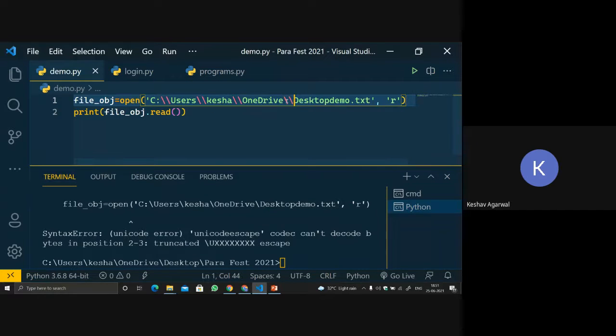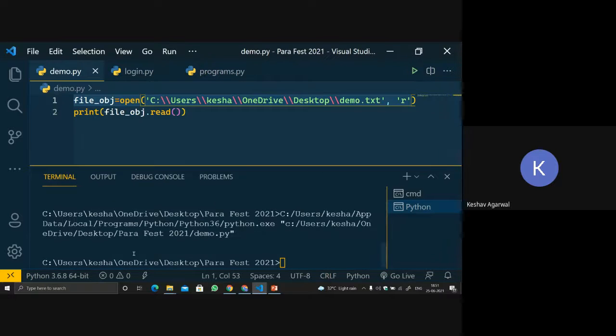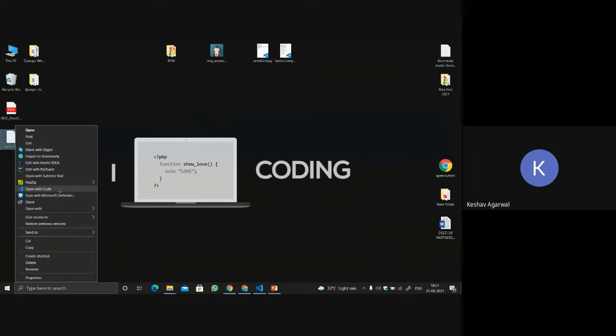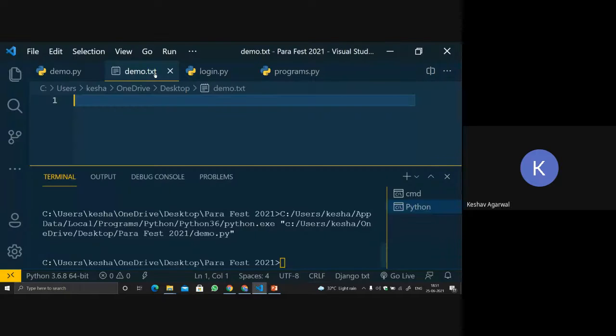Okay, so what will we do? We have also not given this. So this is the file location. Let's run the code again. See, it did not print anything because the file was empty. Let me open the file. Okay, the file is empty.